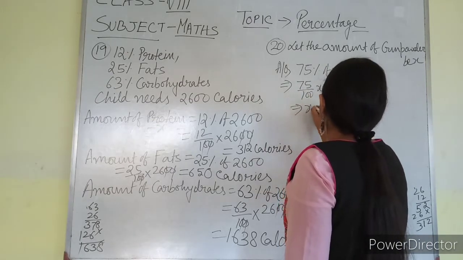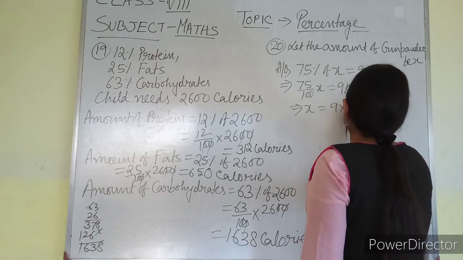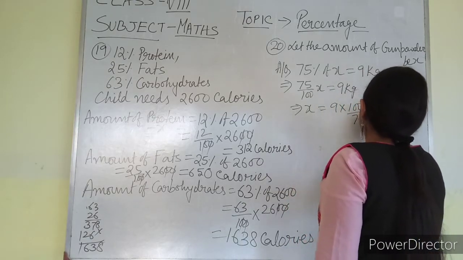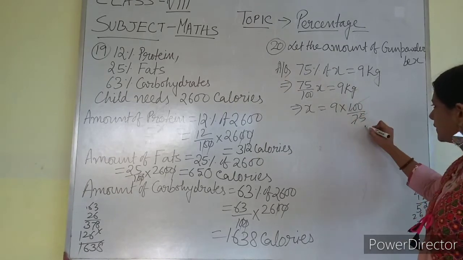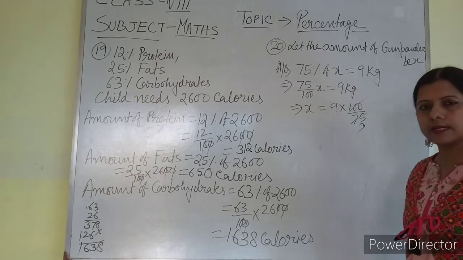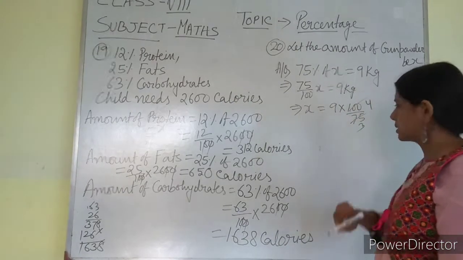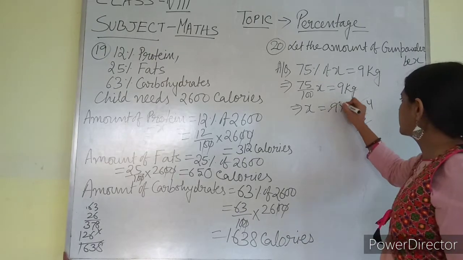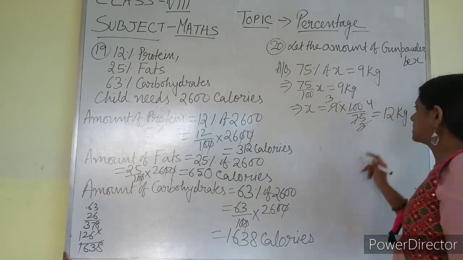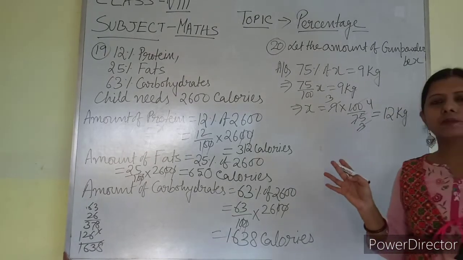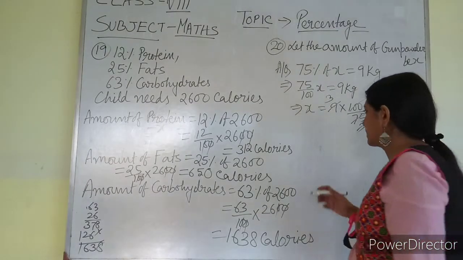What is X? X equals 9 into 100 by 75. Okay. So cut it by 25. 25 3s are 75. 25 4s are 100. Now 3 3s are 9. So you are getting 12 kg. So what is the answer? The amount of gunpowder is 12 kg.